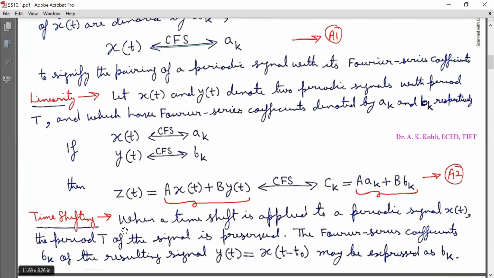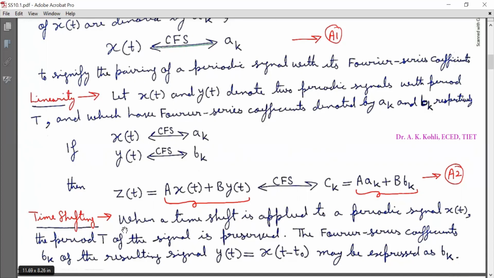The next property is time shifting. When a time shift is applied to a periodic signal x(t), the period capital T of the signal is preserved. The Fourier series coefficients b_k of the resulting signal y(t) equal to x(t minus t naught) may be expressed as follows.